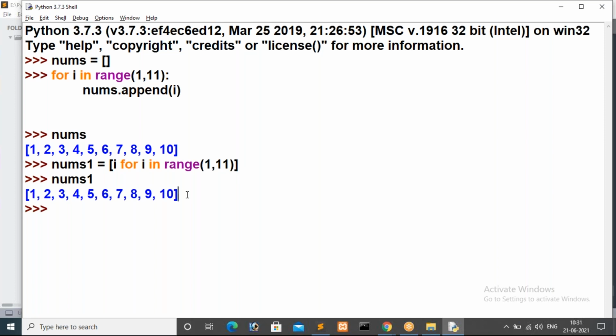Now I don't want to print I value, guys. Now I want to print I square values, I mean power values. I want to store power values. Then how can we alter our expression? I want to store powers up to 10. That means 1 to 10 powers I want to store.